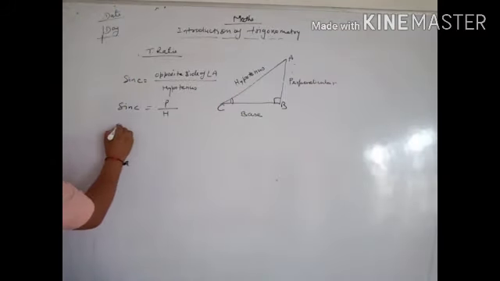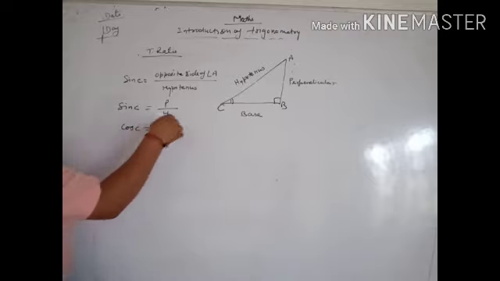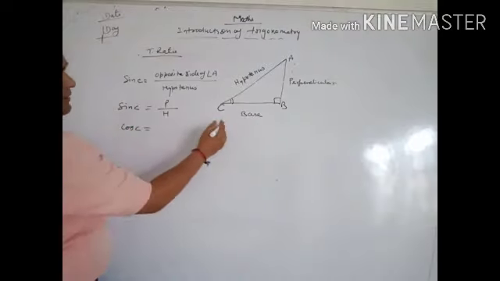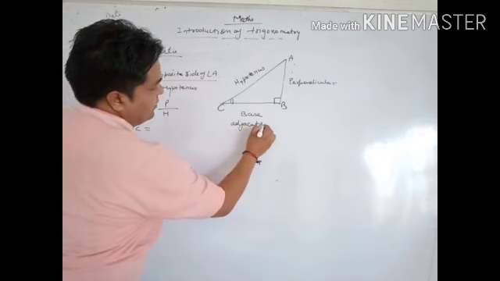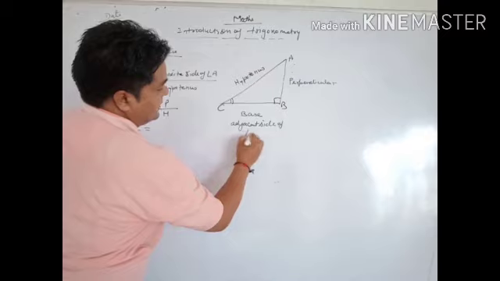Similarly for cos C, it is the adjacent side of angle C by hypotenuse.